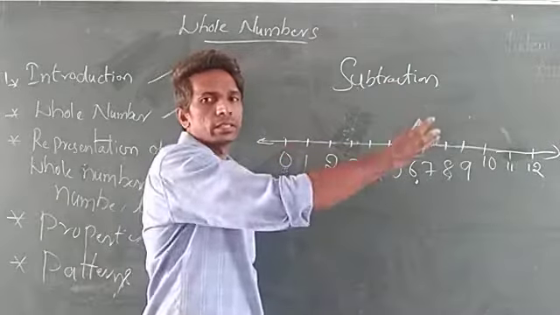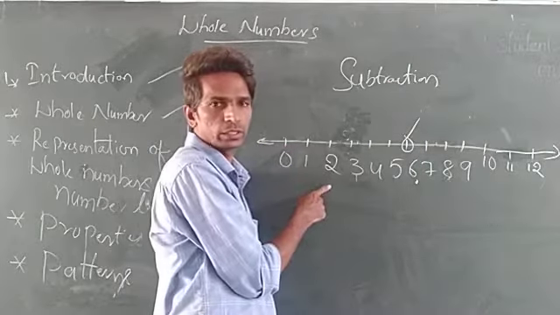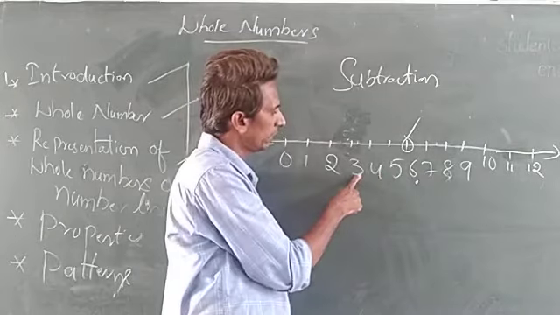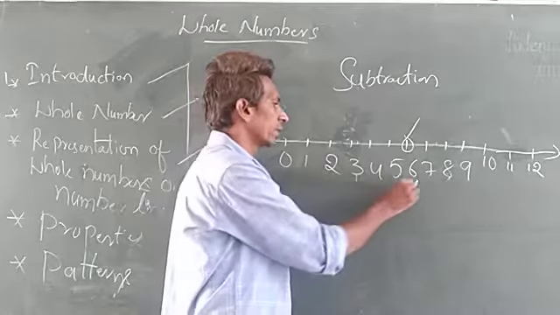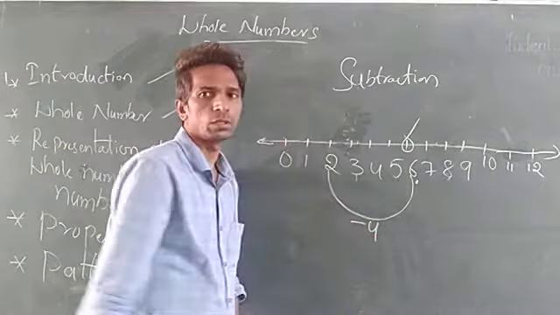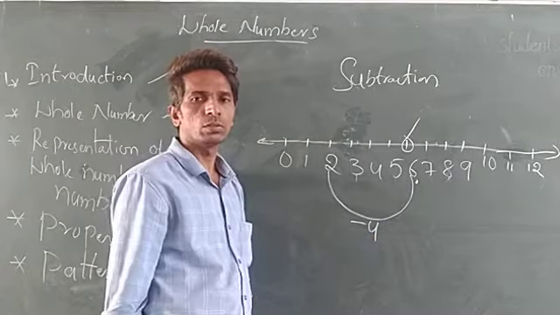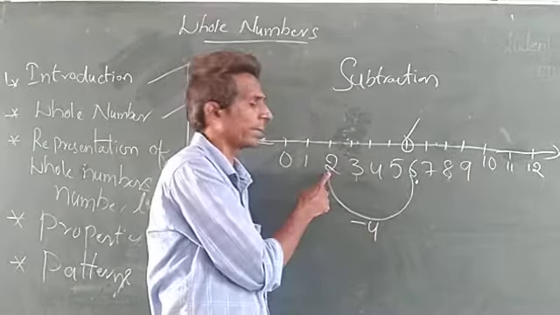Addition means right side. From 6 onwards, what is the 2 position? 1, 2, 3, 4. 4 numbers before 6, 2 is there. So from 6 you want to do minus 4. 6 minus 4 will become 2.